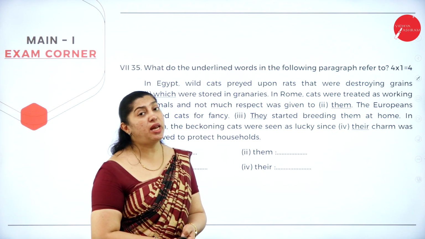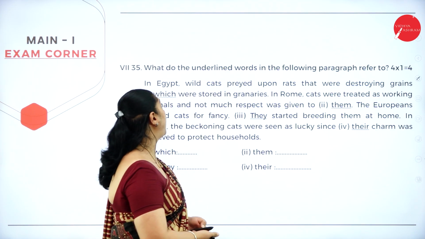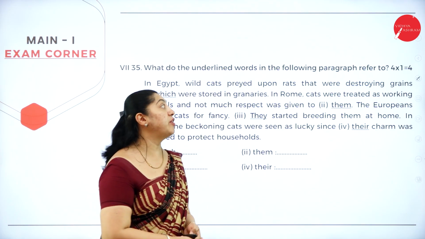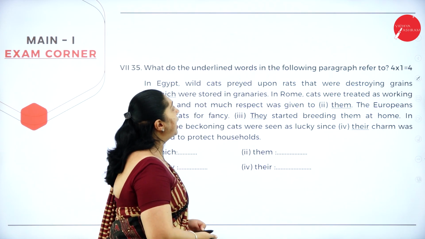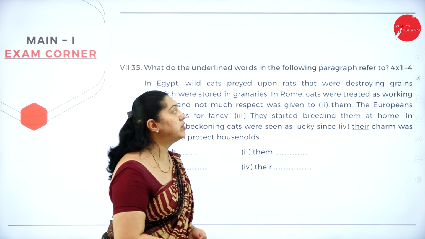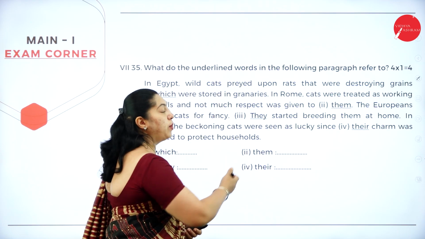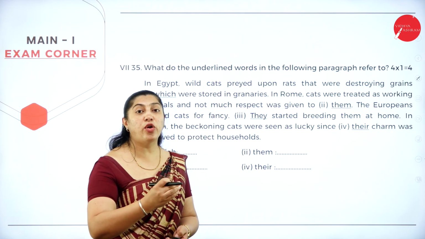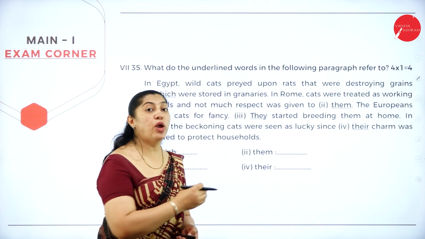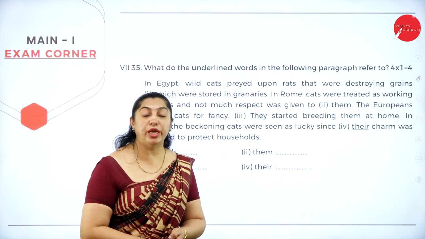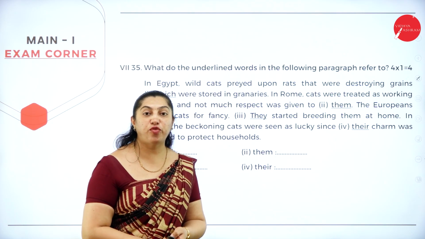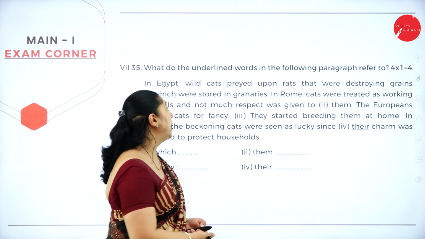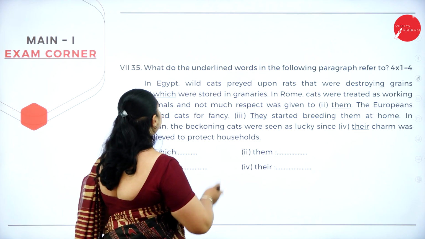Now moving on to the last question of the model question paper, that is question number 35. What do the underlined words in the following paragraph refer to? So here is a small paragraph and you can see the words underlined. Read the following paragraph and say whom they or them refers to in the paragraph. This question carries 4 marks. There are 4 blanks. Let's see the answer for this.